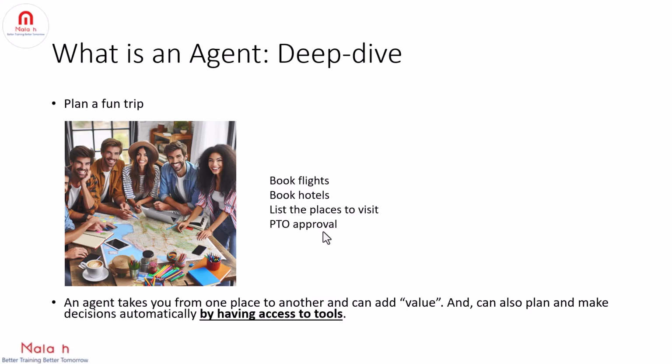So, an agent is working on behalf of a human, and just like a human, an agent is interacting with the external world. So, what have we learned about an agent so far?